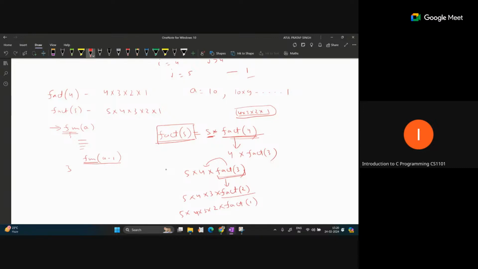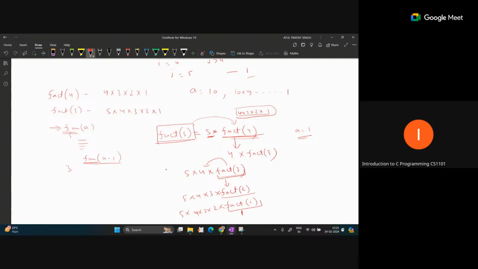And for fact 1, you know that you can directly return the answer 1. There is no need to calculate again. If we are passing a equal to 1 to the function, the factorial of 1 is 1. So at this place you can directly return the answer 1, and you can replace this by a 1. In that manner, you can design your code also. We can design a function, and inside the function we can call the function recursively.